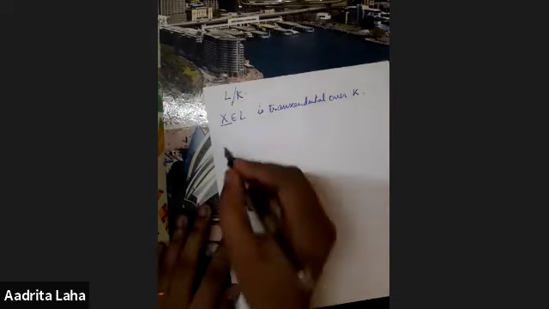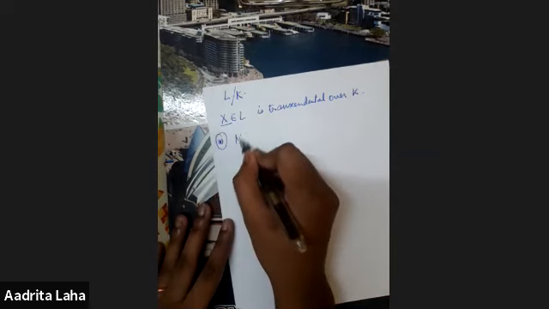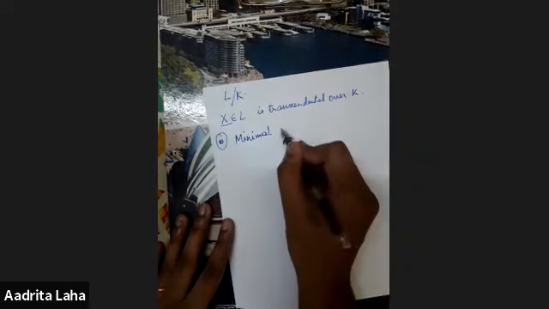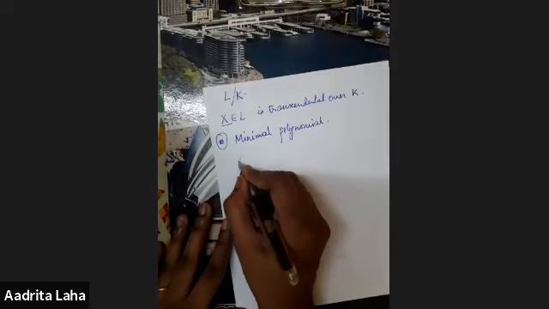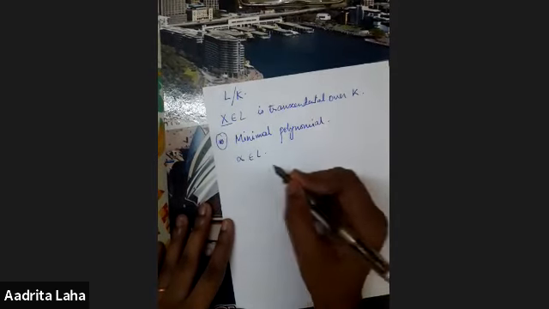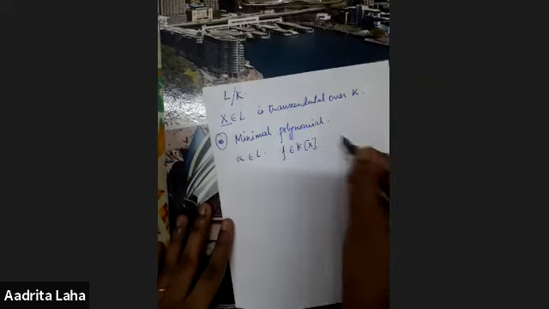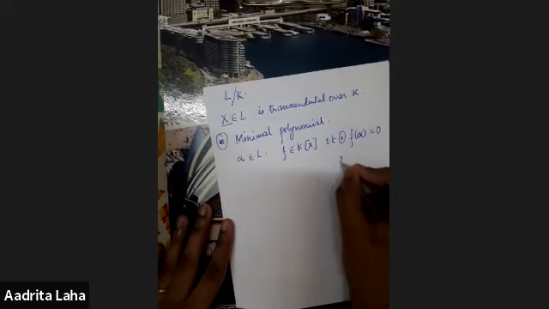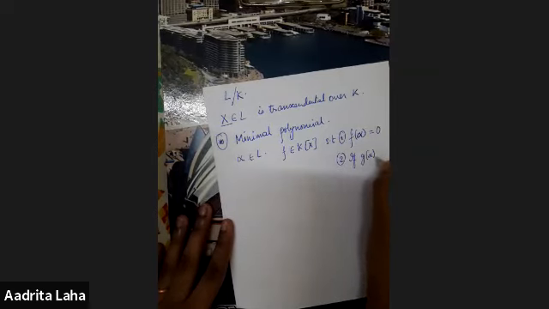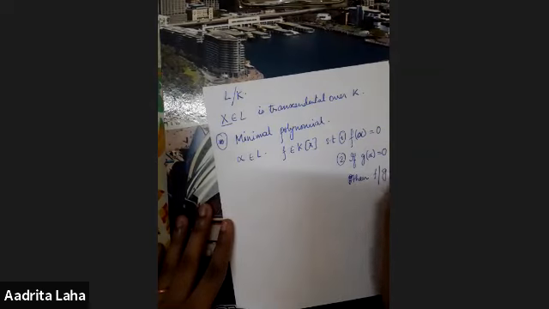All right, then finally, we define the minimal polynomial. We take the element alpha in L. If alpha is algebraic, then we have the polynomial f in K[x] such that, first, f(alpha) is 0, and second, if g(alpha) is 0 for any other g, then f divides g.